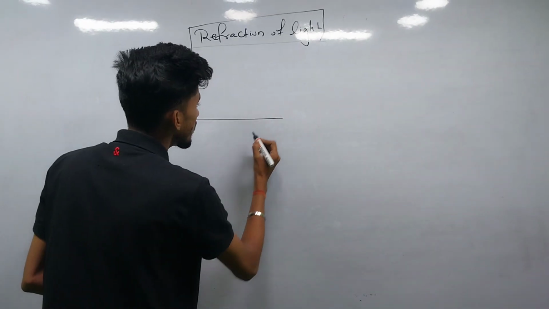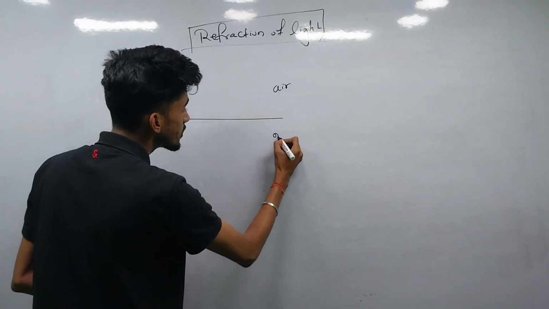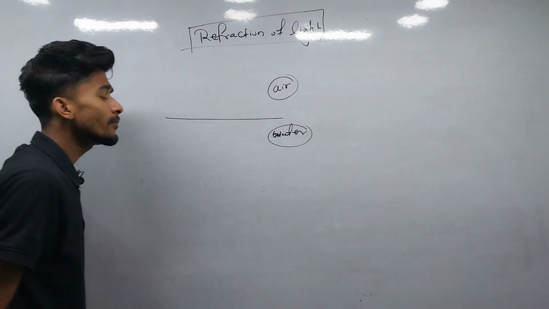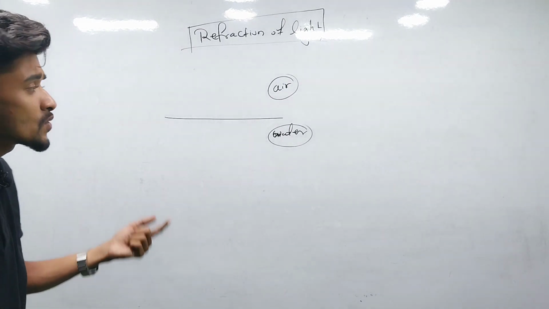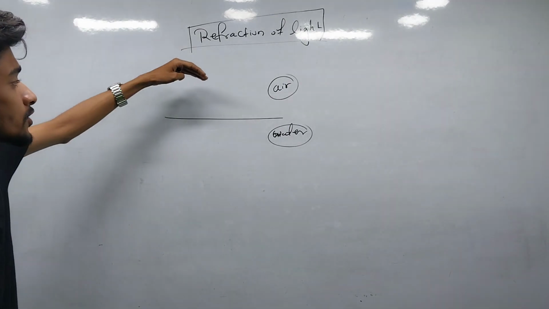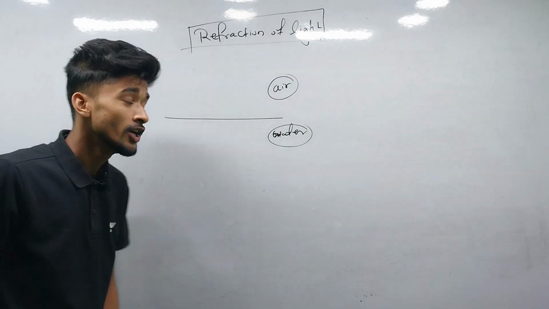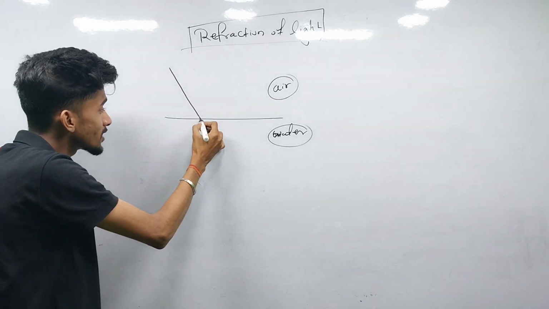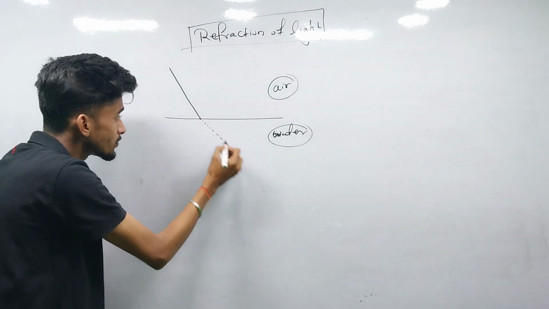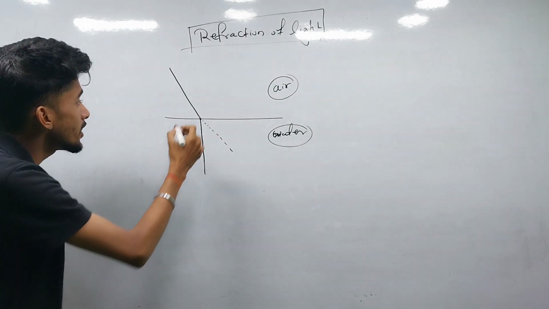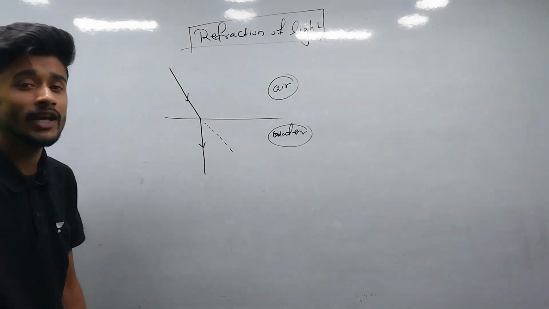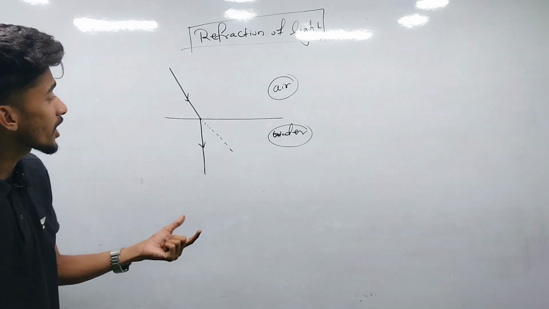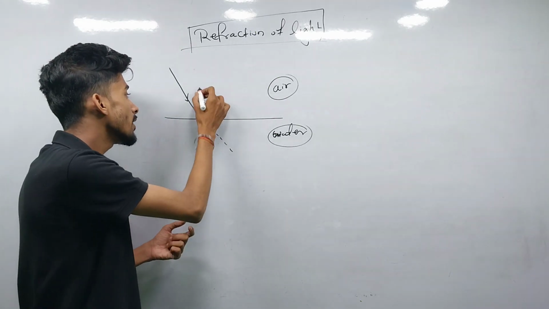Suppose here is an air medium and here is a water medium. Both air and water are transparent media, meaning the light can travel completely through the air medium and completely through the water medium. If the rays of light go from one medium to another, they get slightly bent. Normally it would go straight like this, but it gets slightly bent. This bending of light when it goes from one medium to another is known as the refraction of light. Its bending also depends upon the cases.